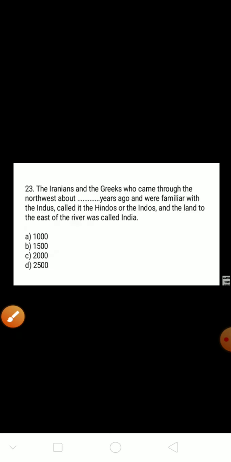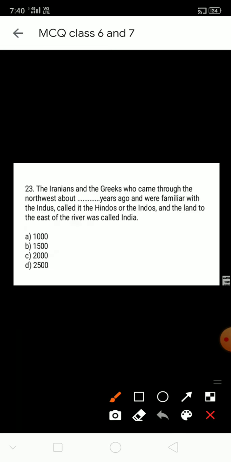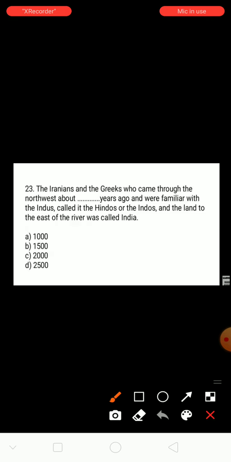Next question, question number 23. The Iranians and Greeks who came through the northwest about dash years ago and were familiar with the Indus called it Hindus or the Indos, and the land to the east of the river was called India. See here, Iranians and Greeks came to India through the northwest. Okay, how many years ago did they come?